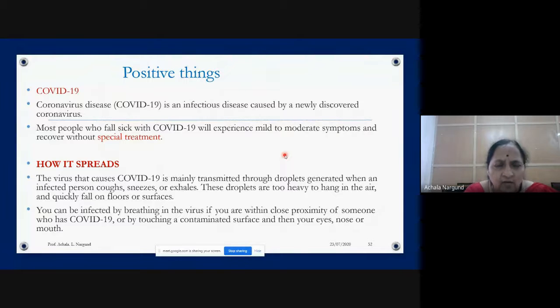Initially, when they did not know, they gave so many treatments, but now they are restricting the treatments also. So therefore, don't worry about it. This is a positive thing.